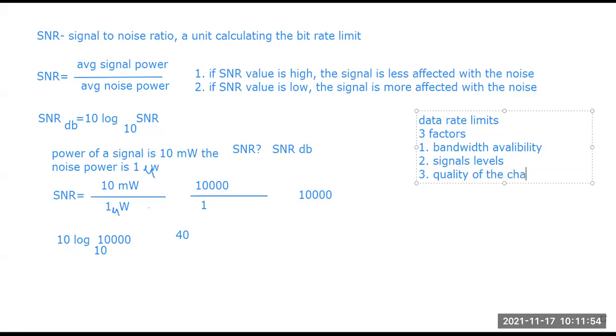So these three are the factors on which the data rate limit through a transmission medium depends: bandwidth availability, signal levels, and the quality of the channel.